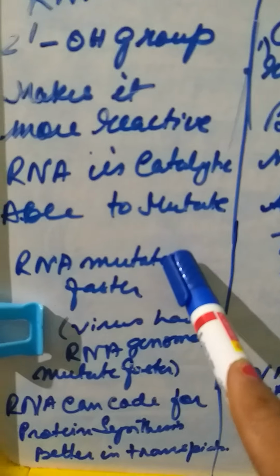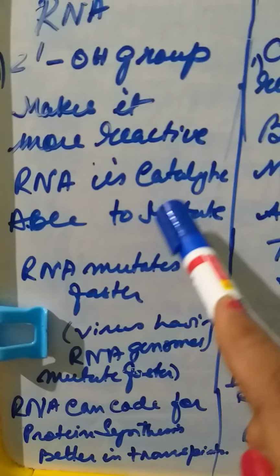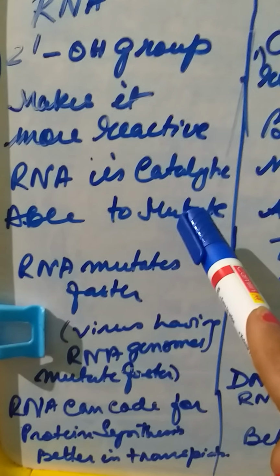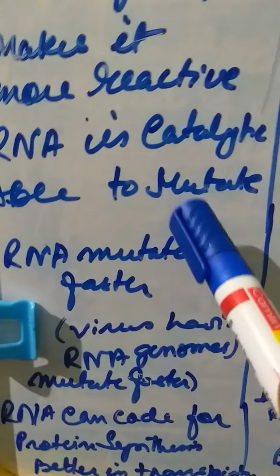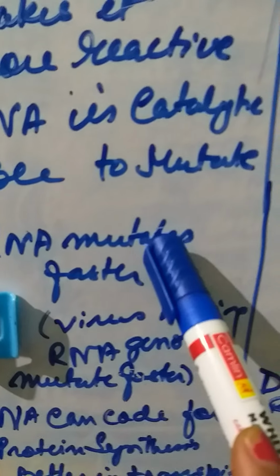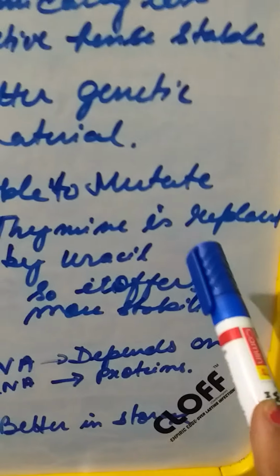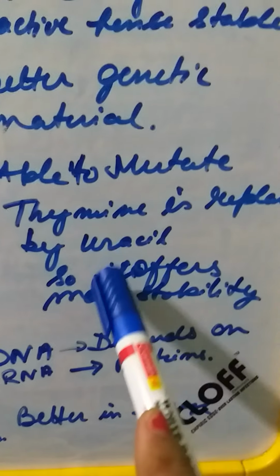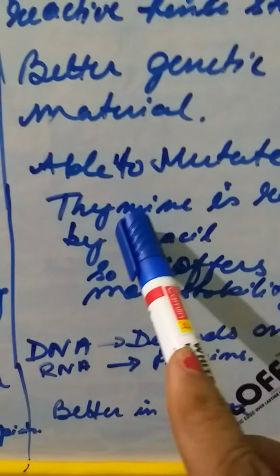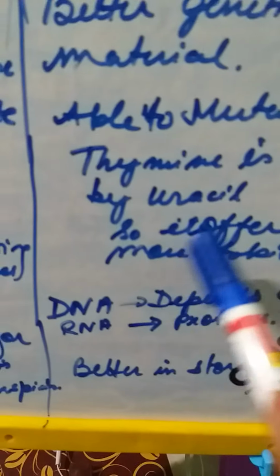So what is mutation basically? Mutating means they change the chemical combination of the nitrogenous base material. That means A, T, G, C, adenine, guanine, thymine, uracil, that is what is there. Now another point: in DNA, thymine is replaced by uracil in RNA. When thymine is replaced by uracil, chemically it offers more stability to it.